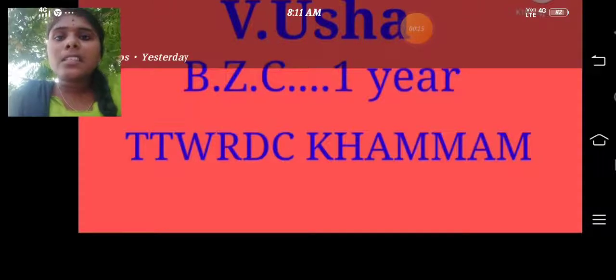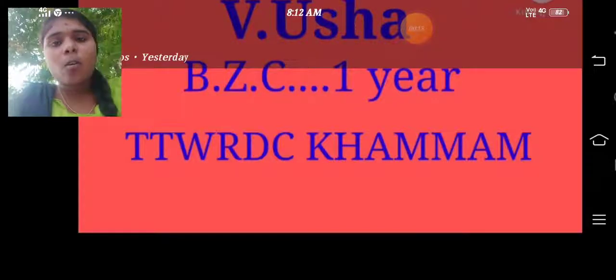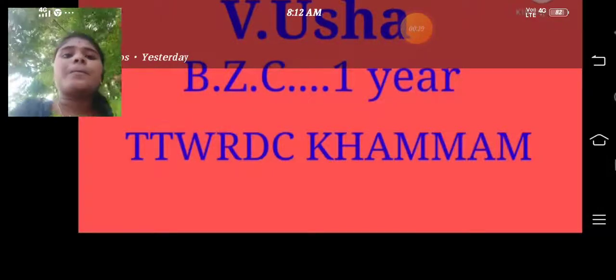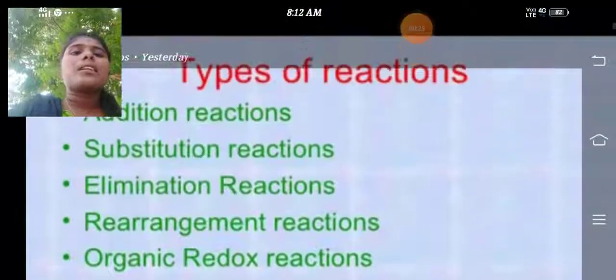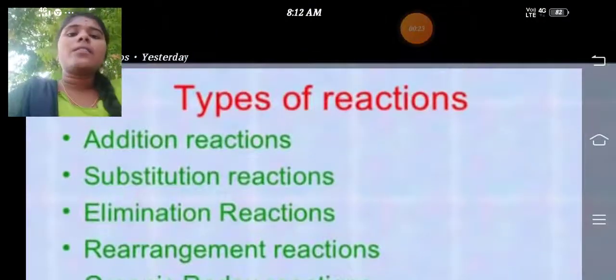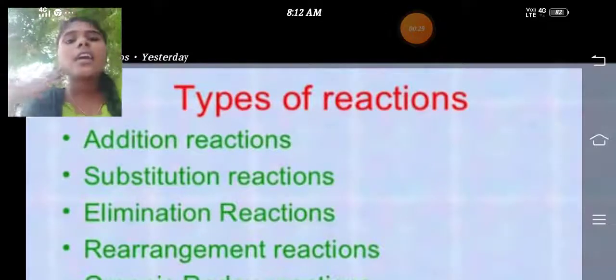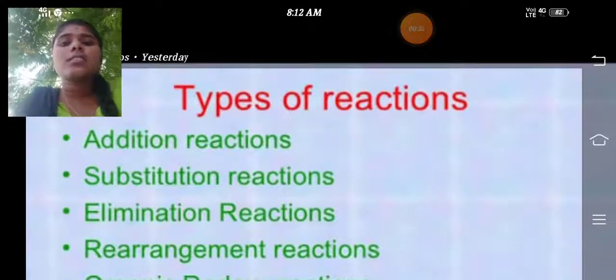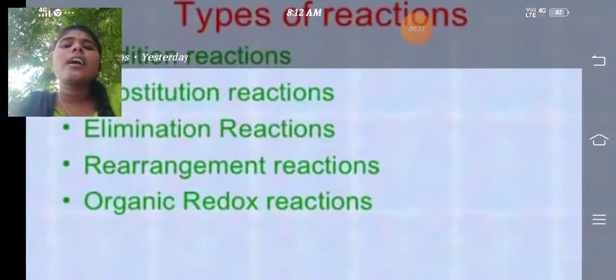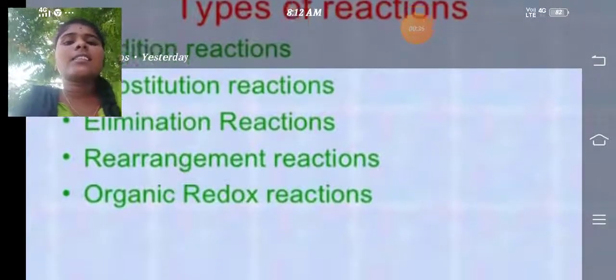Father of chemistry is known as Lavoisier. We know the types of reactions. First one is the addition reaction. Another one is the substitution reaction. Another one is the elimination reaction, rearrangement reaction, and the organic redox reaction.